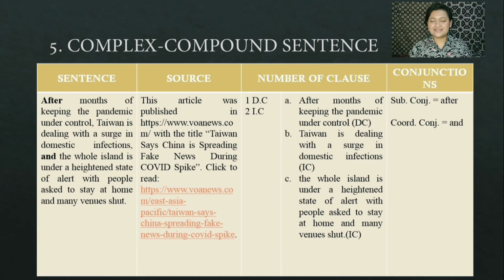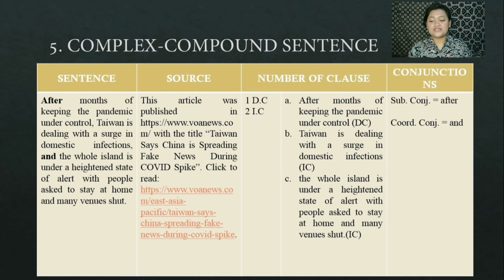The last slide, complex compound sentence. I took the example from VOA News. After months of keeping the pandemic under control, Taiwan is dealing with a surge in domestic infections, and the whole island is under a heightened state of alert, with people asked to stay at home and many venues shut. The sentence contains one dependent clause and two independent clauses.